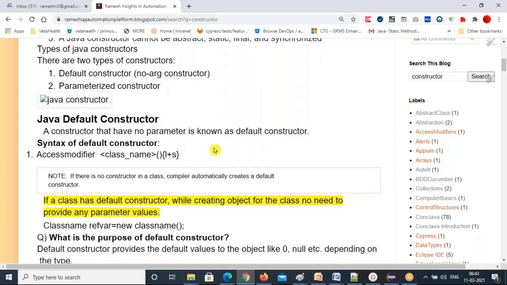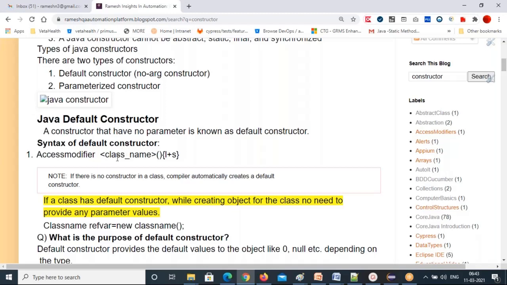The syntax of a default constructor is access modifier, class name, parenthesis, curly braces start, logic plus statements. The method syntax and constructor syntax are almost the same, but a method is going to have a return type, but this constructor doesn't have a return type.